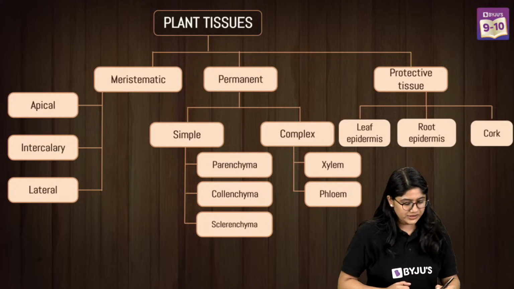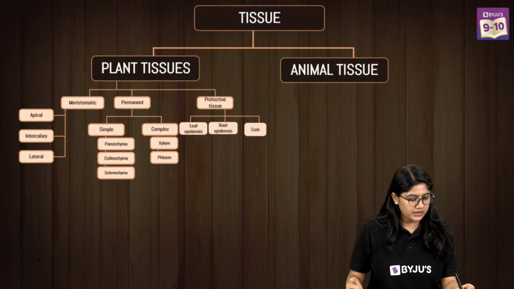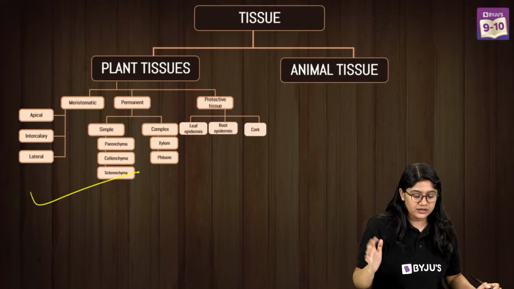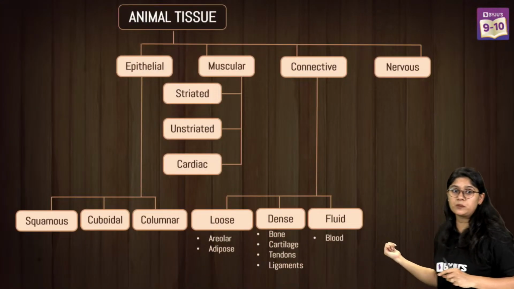Now we're discussing the animal tissue. We are done with the plant tissue, and it's really very important, right? Now let's discuss the animal tissue. In the animal tissue, this is what we'll be learning.